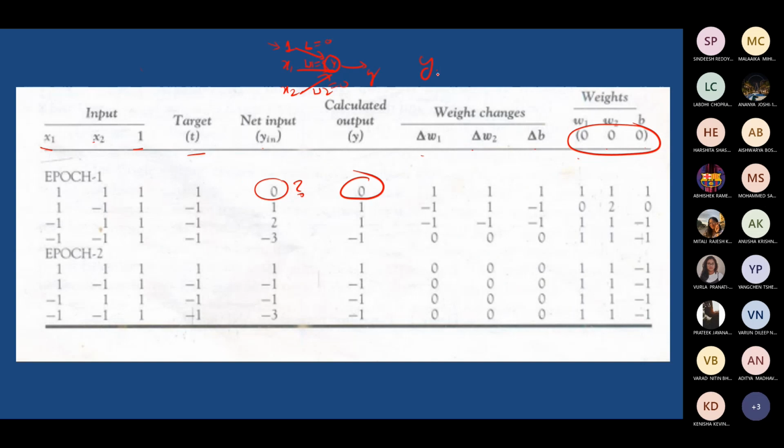What is net input here? x1 W1 plus x2 W2 plus bias, 1 into B. So what is this value? Since W1 is 0, W2 is 0, B is 0, you can expect net input is 0. Correct? It is 0.